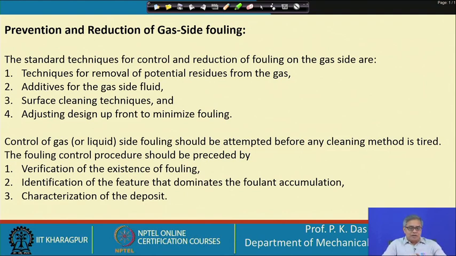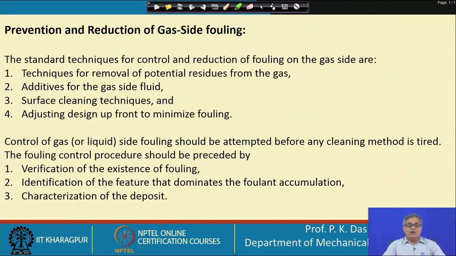That is one thing. Another, additives for the gas side fluid, surface cleaning technique, obviously surface cleaning technique ultimately you have to have, then adjusting design upfront to minimize fouling. So, that is always a good practice. Control of gas or liquid side fouling should be attempted before any cleaning method is tried. The fouling control procedure should be preceded by verification of the existing fouling.